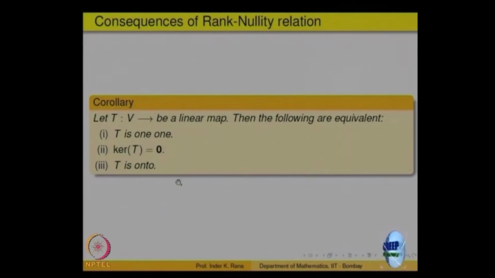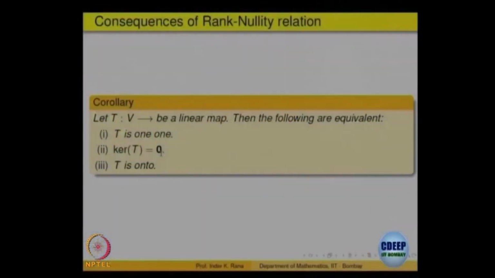statements are equivalent. See, if you have a function from one set to another, in general set theory, this function need not be 1-1, it need not be onto, and there is no relation between a function being 1-1 and being onto. You can have functions which are 1-1 but not onto, not onto but 1-1, and both also.